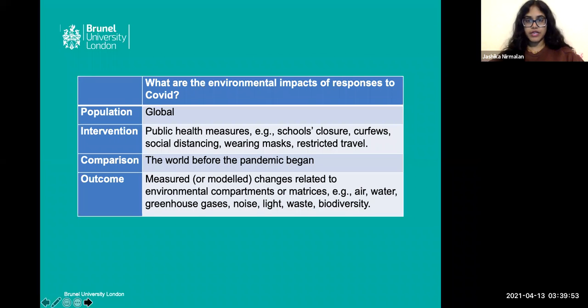Once we identified the PICO statement, we then worked on developing the search strategy. Initially, we had two sets of word lists for coronavirus and environmental impacts. However, after running the search across 3 different databases, we came to the realization that our search strategy was far too broad, as tens of thousands of research papers emerged in all 3 databases. This then led us to adding a third word list, all terms relating to restrictions, which greatly reduced our searches to a much more manageable amount.